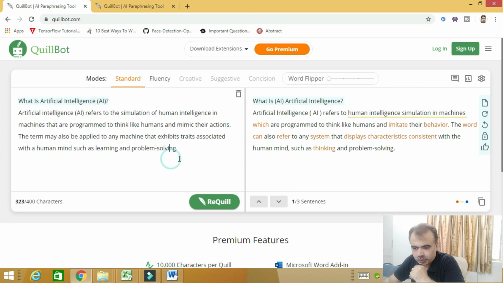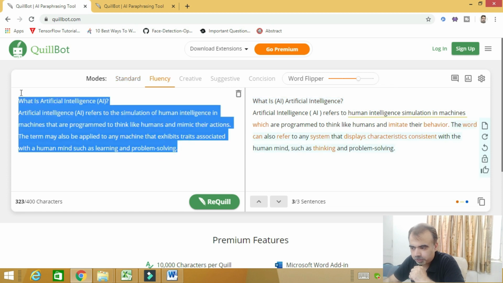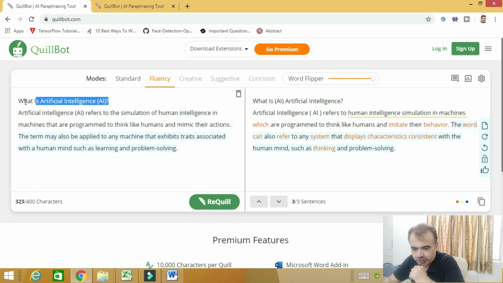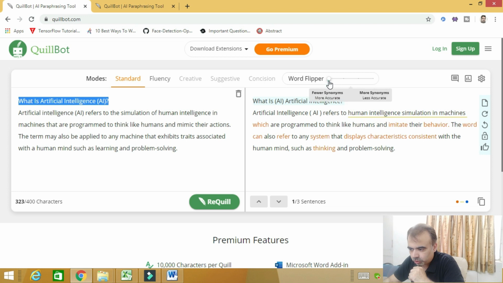If you want to do a single line, like what is artificial intelligence, and you want to flip it, and I do it with more synonyms and less accurate, see, it becomes what is artificial intelligence, like this, with AI just put in front.